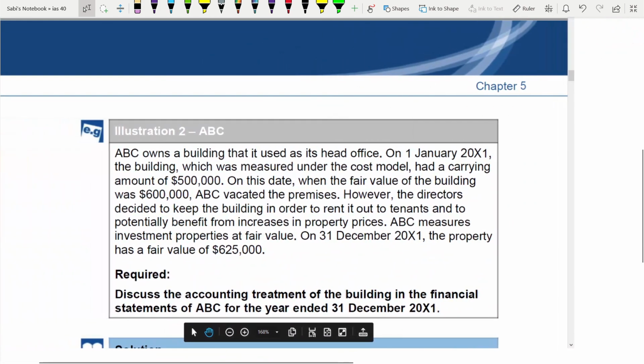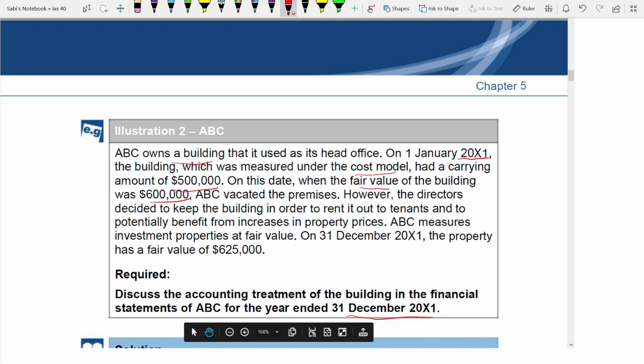Illustration 2, ABC. Discuss the accounting treatment for the year ended 31st December 2001. On 1st of Jan 2000, they were owning a building, and on 1st of Jan 2001, the building was measured under the cost model. Carrying amount was 500. On this date, the fair value was 600.